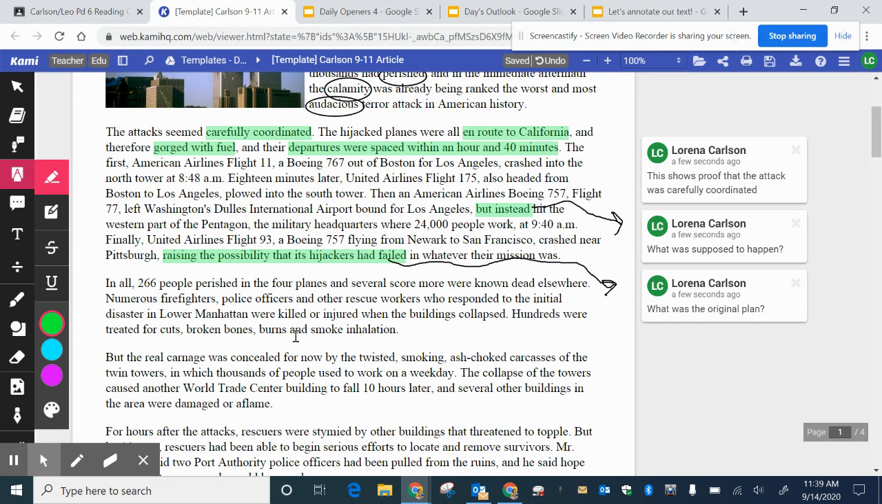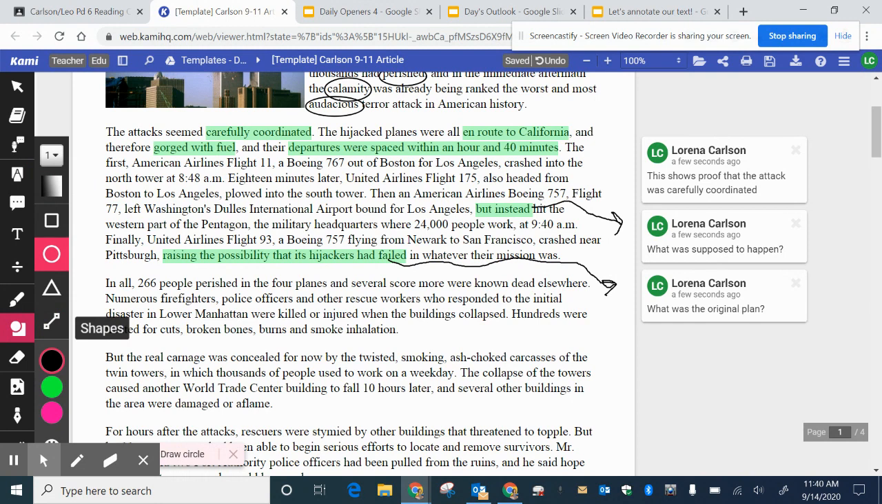In all, 266 people perished in the 4 planes, and several score more were known dead elsewhere. Well, score more is not a phrase that I use very often, so I'm not really sure what they mean. So again, I'm pulling out my circle. I'm going to circle score because I know a score to be like a football score, a touchdown, or a goalie score, but it doesn't make sense here.